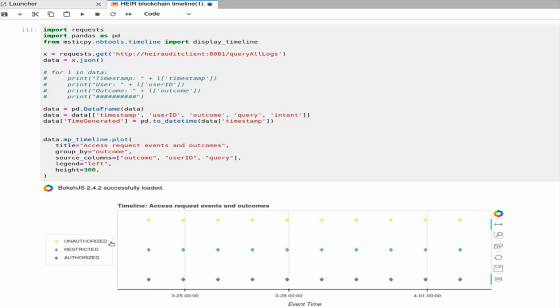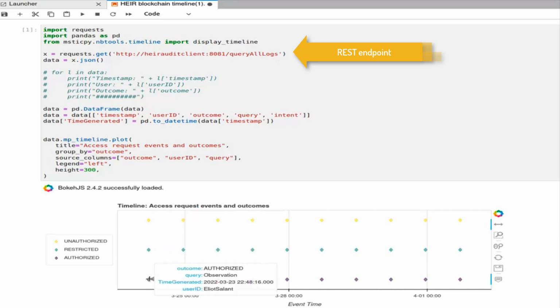Here we see how we can visualize the access attempts through a Jupyter Notebook, which uses these endpoints and then plots the returned data.